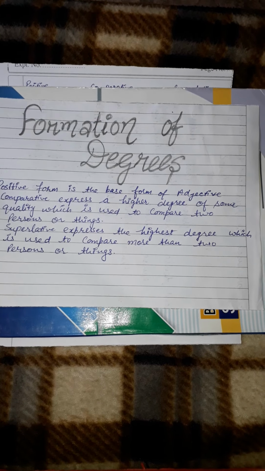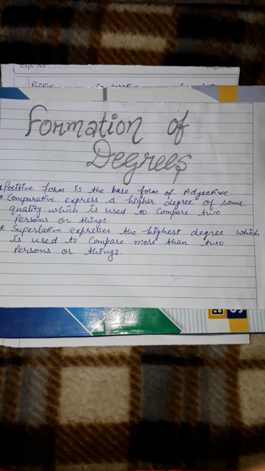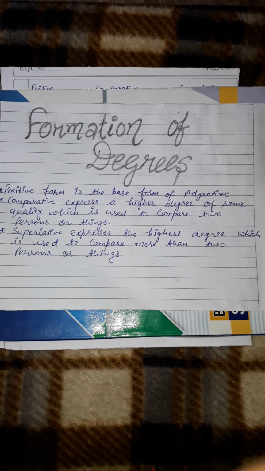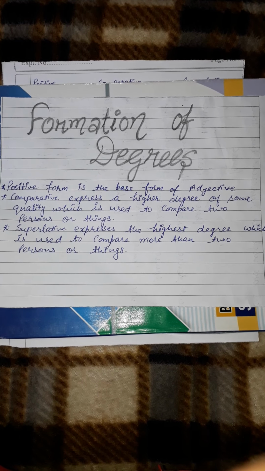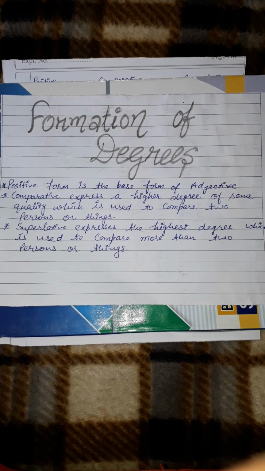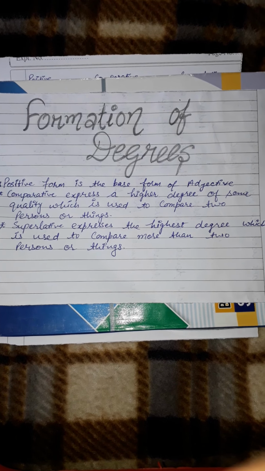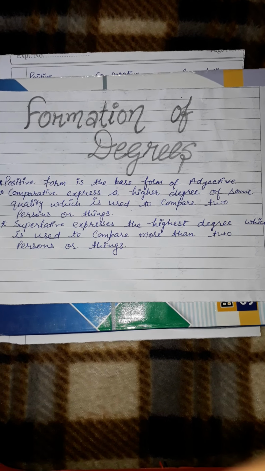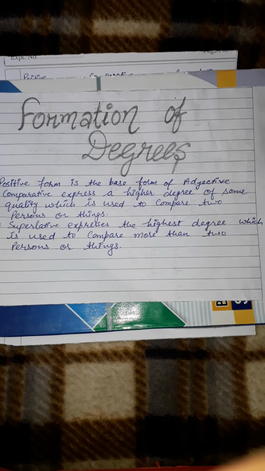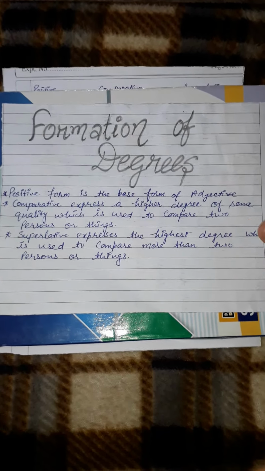Hello guys, today I am going to discuss the formation of degrees. It has three kinds. First is positive, second is comparative and third one is superlative. Positive form is the base form of the adjective. Comparative is used when we want to compare two persons or two things. Superlative degree is used when we want to compare more than two persons or things.